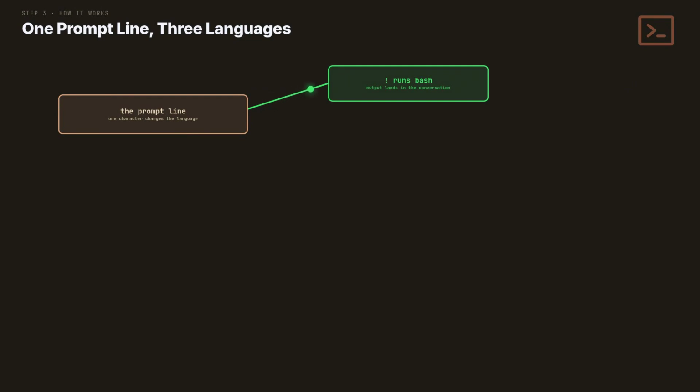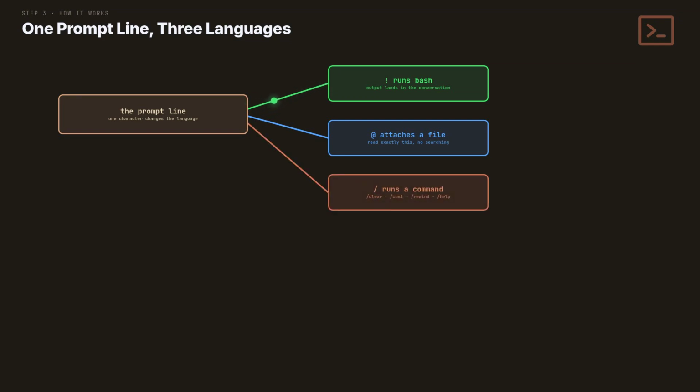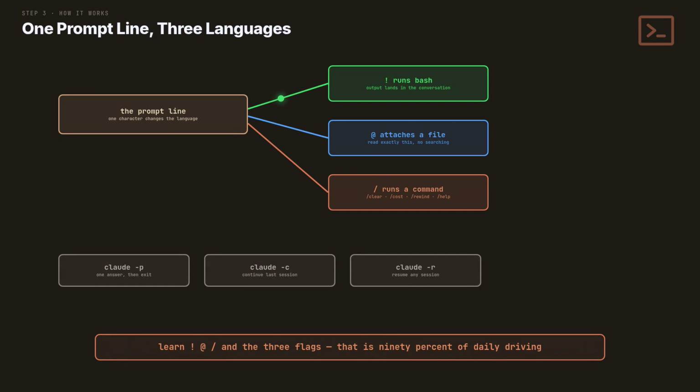Start with an exclamation mark, and the line is a shell command. It runs directly, and the output lands in the conversation. The at sign attaches a file. Claude reads exactly what you pointed at, instead of searching for it. A / runs a command. Clear, cost, status, rewind. The whole control panel lives behind it. Outside the session, flags do the same work. -p prints one answer, -c continues, -r resumes. -p is the one to remember. It turns Claude into a command you can pipe, script, and schedule.